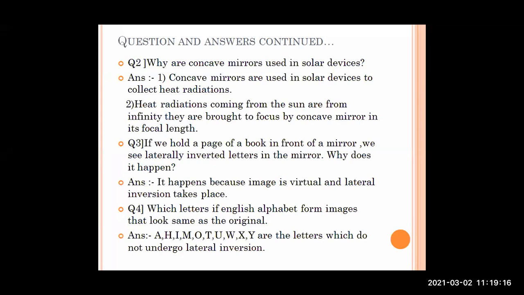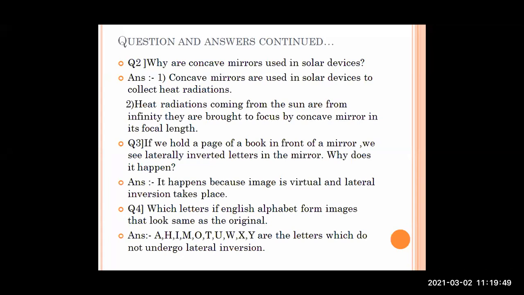Now the next question is: if we hold a page of a book in front of a mirror, we see laterally inverted letters in the mirror. Why does this happen? We have studied it. The phenomenon of lateral inversion takes place, and the letters are laterally inverted. So the answer for this question is, it happens because the image is virtual and lateral inversion takes place.